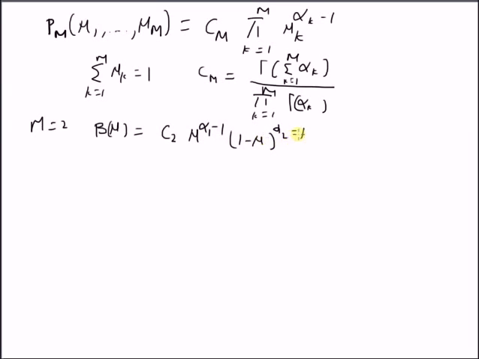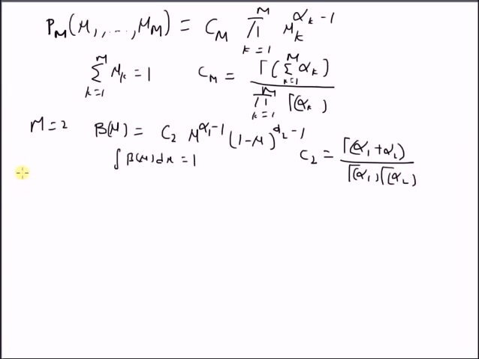We know that this beta distribution is normalized, that is, its area is equal to 1, and the normalizing constant is gamma of alpha 1 plus alpha 2 divided by the product of gamma alpha 1 and gamma alpha 2.